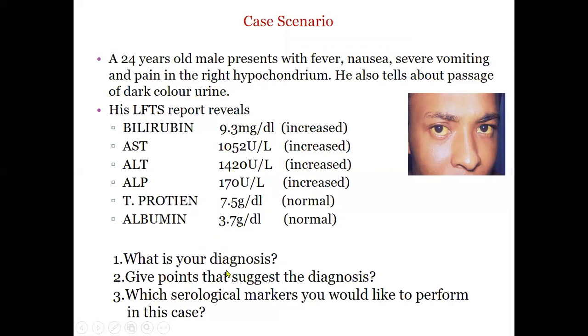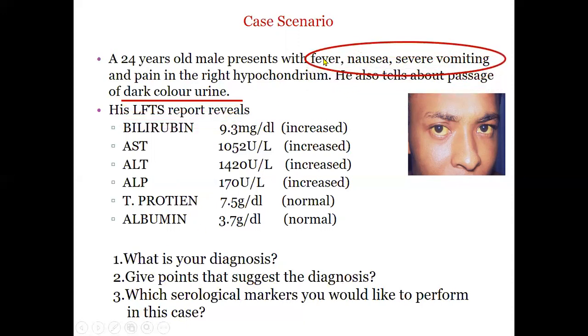Now, if you look at the questions, what is your diagnosis? What can you write over here? There are two options. You can simply write jaundice, yes, because bilirubin is raised, but the examiner is more concerned about whether you are pinpointing the diagnosis. Now, these enzymes, which are grossly raised, pinpoint towards it. Here, the second question is to give points that suggest the diagnosis.